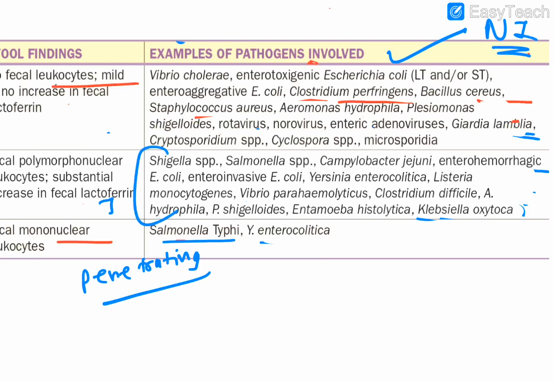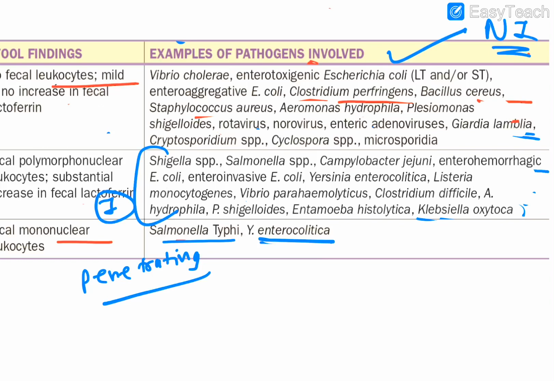These are the inflammatory ones. I just write I in front of them. And which involves the distal small bowel, that is the penetrating one. So this happens actually in what? It happens in the enteric fever caused by what? Salmonella typhi. And remember, Yersinia enterocolitica. This also is involved in this penetrating variety. Got my point, guys?